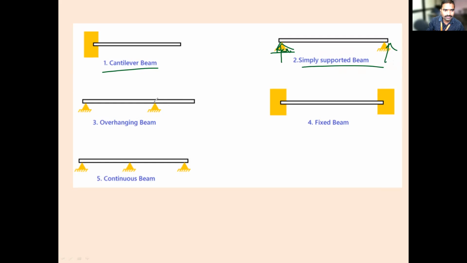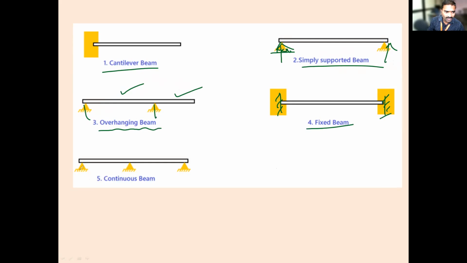So here, see, this is one portion, simply supported only on this portion. There is an extended portion, no? That's why it is called overhanging. Here, at end A and at end B, both are fixed. It means which type of beam is it? It is a fixed beam.